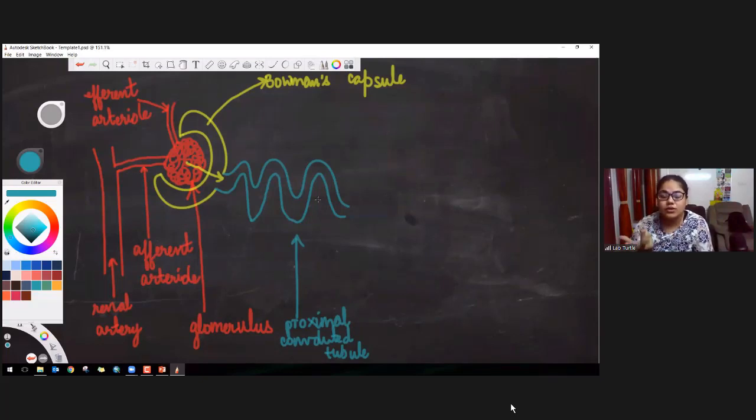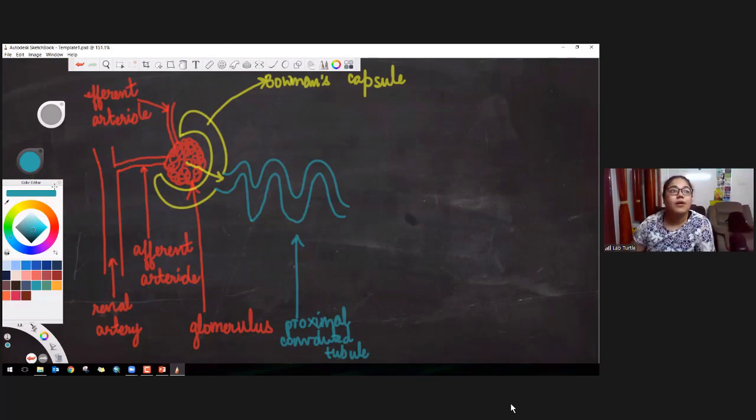Body doesn't want to get rid of so much of water. So most of the water is absorbed by the proximal convoluted tubule. Along with water, it also absorbs some sodium ions, some chloride ions, some glucose. These parts are absorbed by the proximal convoluted tubule.